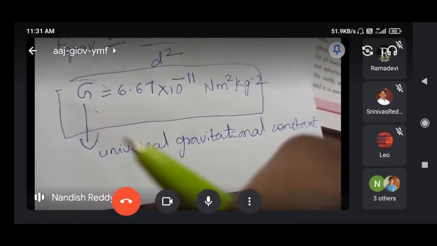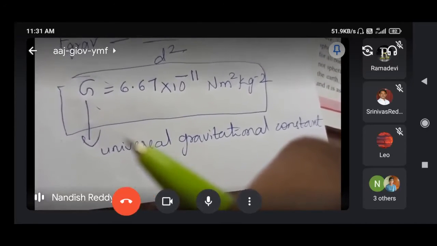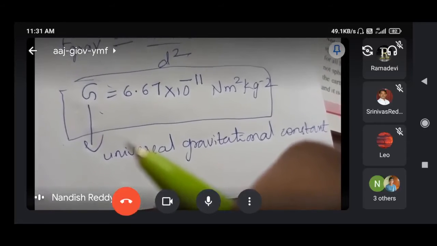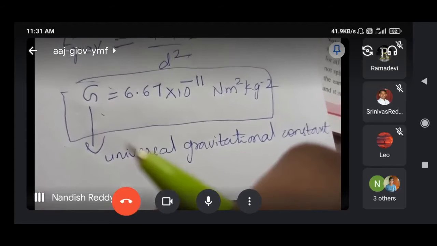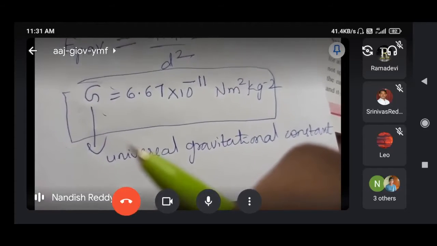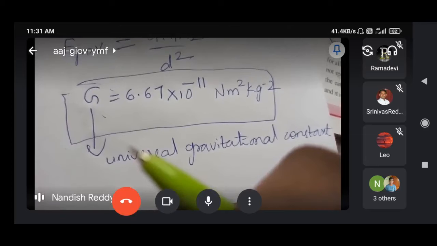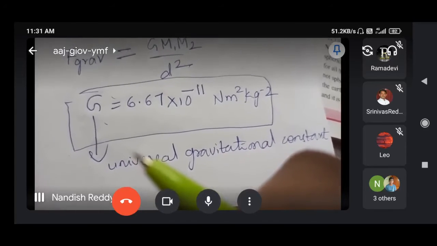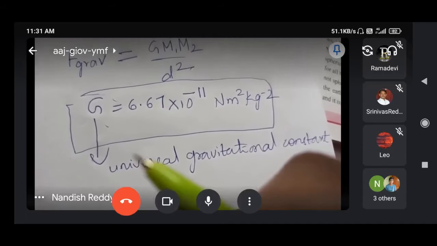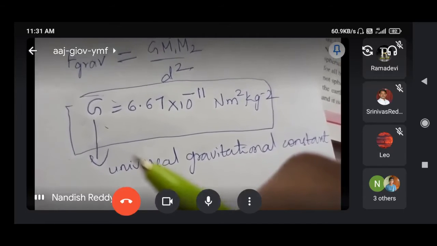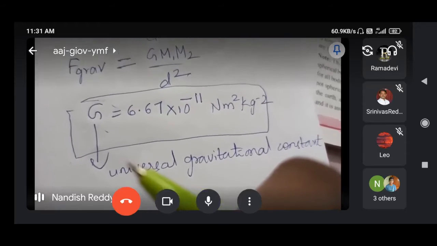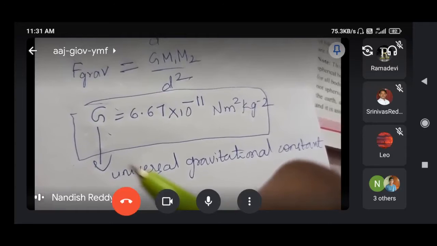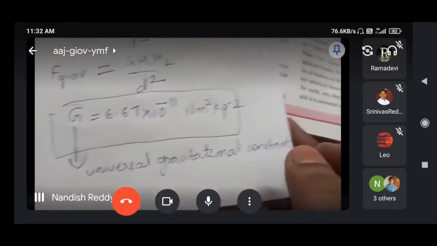G is equal to the magnitude of force between a pair of 1 kg masses that are 1 meter apart. So where did we take the G value from? Force between 1 kg masses that are 1 meter apart. That force between 1 kg masses 1 meter apart is G, that is the gravitational constant, the universal gravitational constant. Is it okay for you up to here?